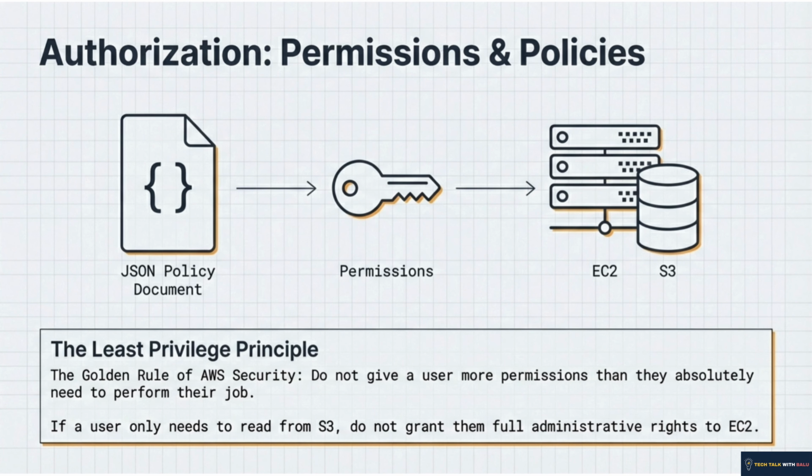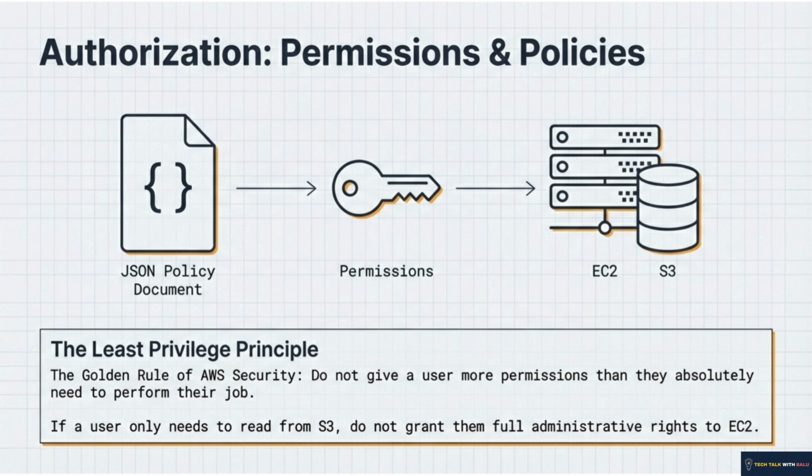How do we actually give permissions then? We give permissions with policies. They are just JSON documents that act like a digital key. But don't be too generous. Remember, follow the principle of least privilege. If someone only needs to read files from an S3 instance, don't give them the keys to the whole data center. Give them exactly what they need, nothing more.